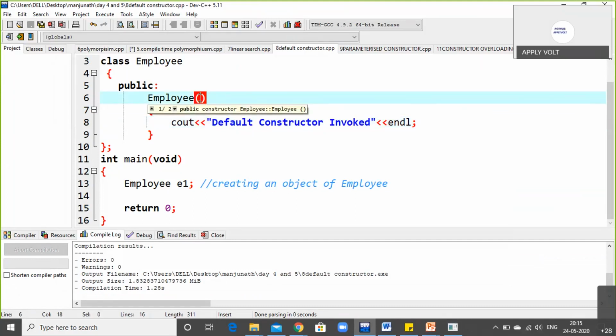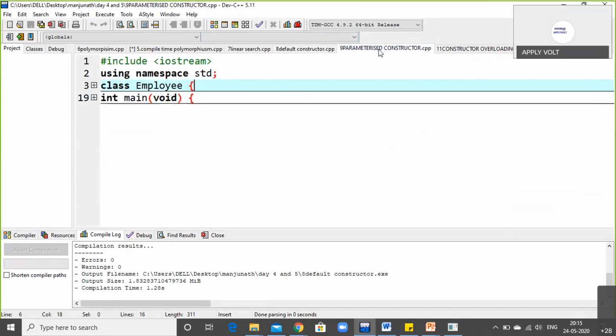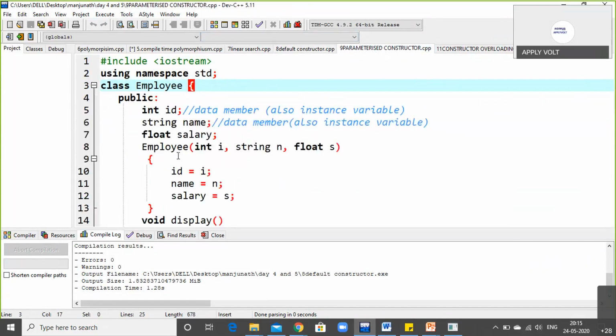Now, one small change we will take, one small example on this. The difference between default constructor and parameterized constructor is, let me go to this program. Here you can see I've initialized ID as the data member, name as string, and salary as float.